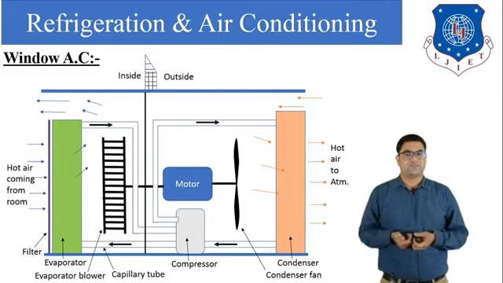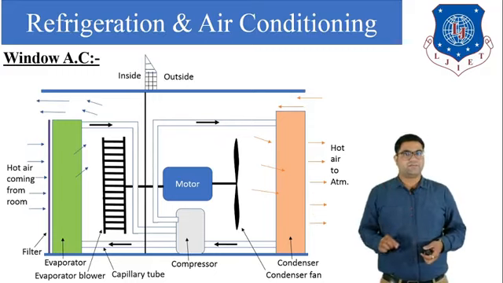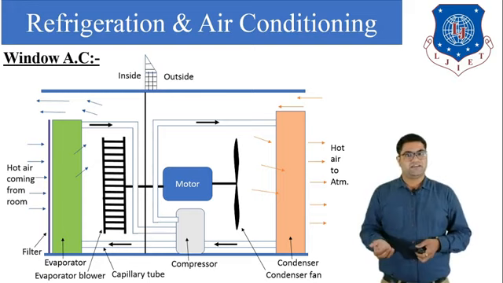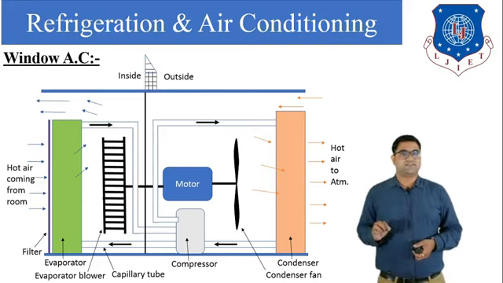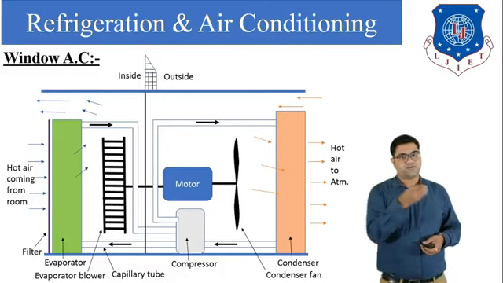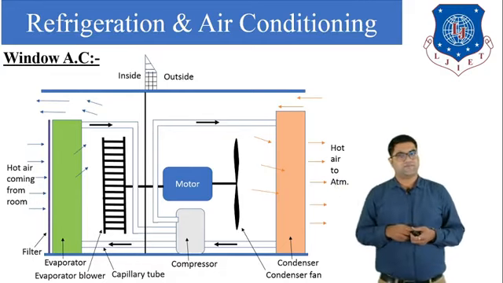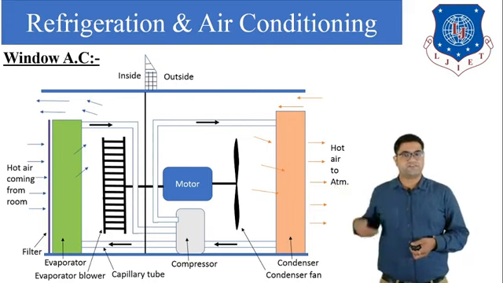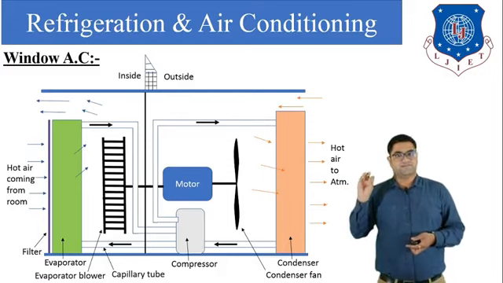Outside the room, what happens? The vapor refrigerant goes to the compressor. In the compressor it is compressed, so the pressure and temperature of the refrigerant become very high. Then it enters the condenser. This is the condenser tube. In the condenser it rejects the heat to the outside atmosphere, as you can see here. Ultimately it converts from the vapor phase to the liquid phase. So finally in the condenser we get high pressure, high temperature liquid refrigerant.